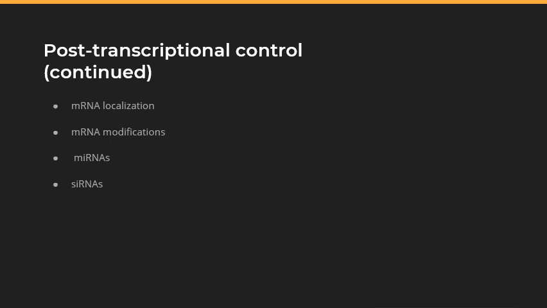Let's talk about microRNAs and small interfering RNAs. These small RNA molecules can bind to specific mRNA sequences and either inhibit translation or promote mRNA degradation. Post-transcriptional control plays a crucial role in gene regulation, allowing cells to respond dynamically to internal and external cues, fine-tune protein production, and achieve precise control over various cellular processes. Dysregulation of these mechanisms can contribute to various diseases and developmental disorders.